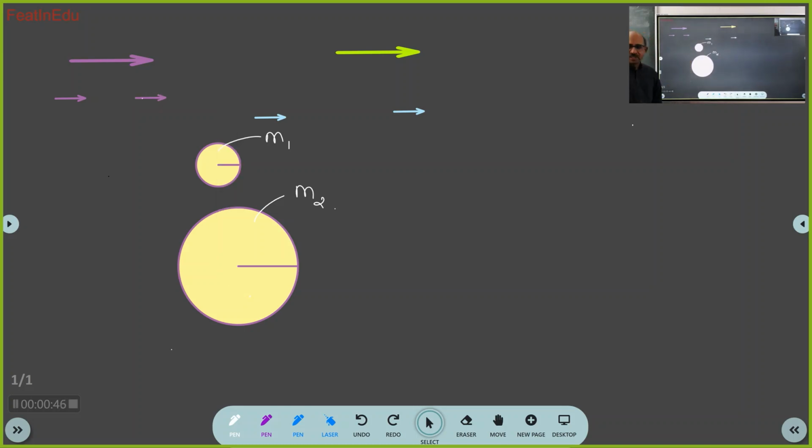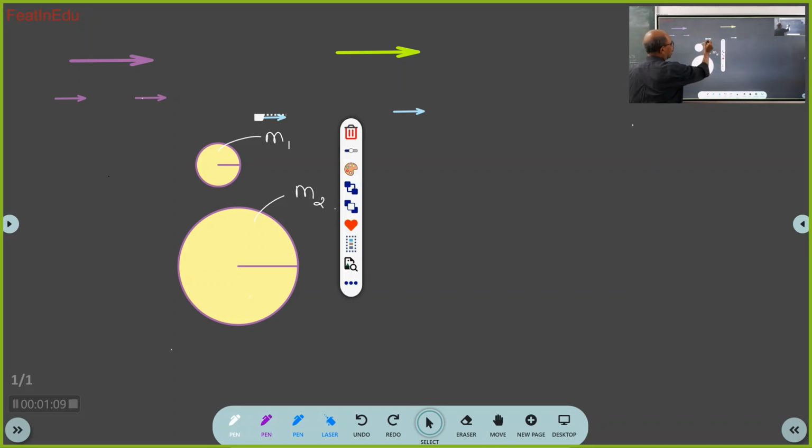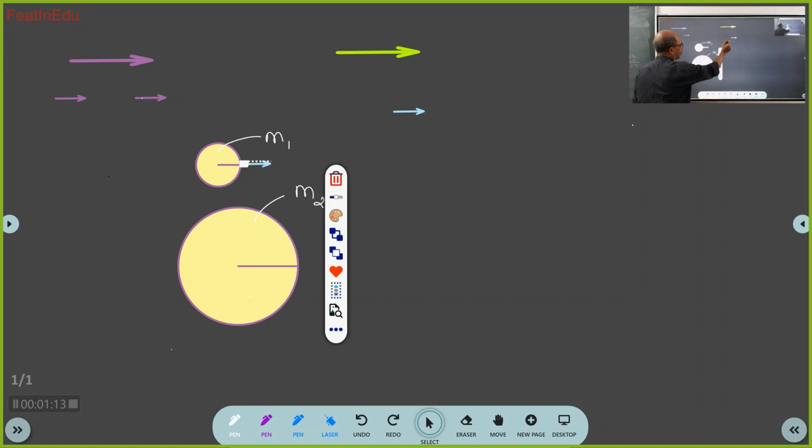What is the state of motion of each of the bodies? Rest. Yes, they are at rest. Okay? Why do you say it is at rest? Obviously, when I am just showing you two bodies and I have not told anything that it is in motion, then obviously you will conclude that it is in a state of rest. Excellent.